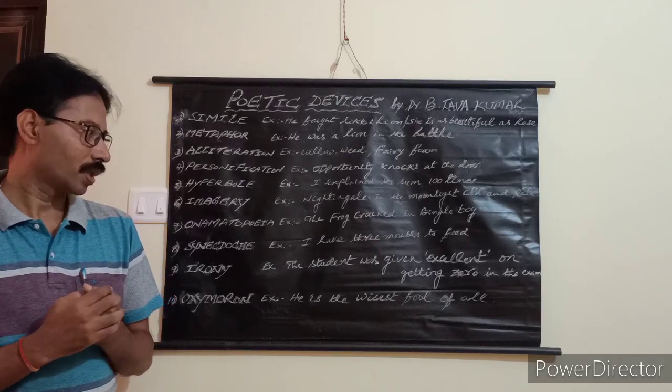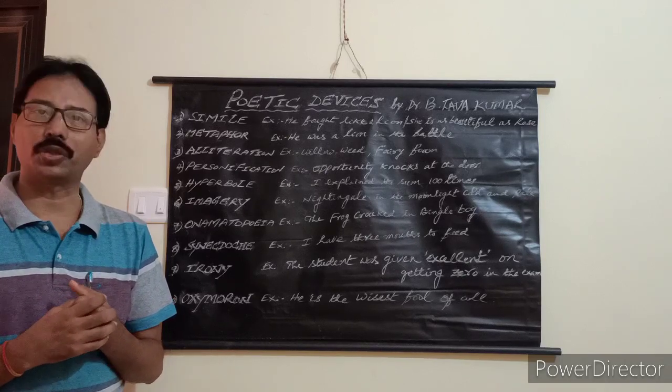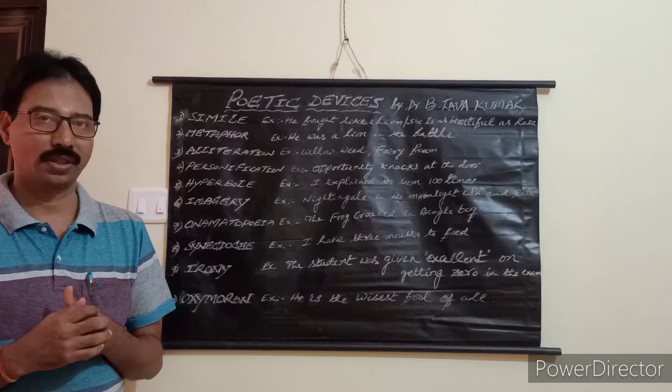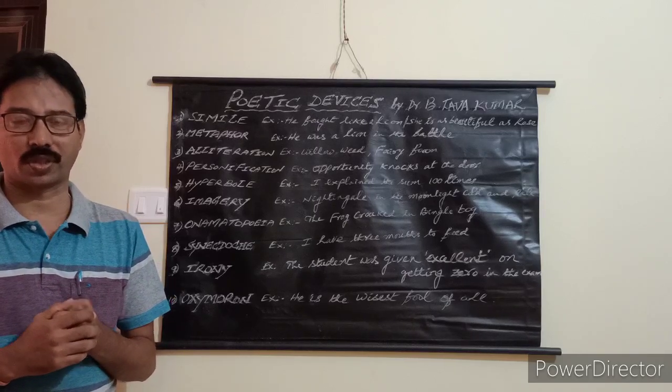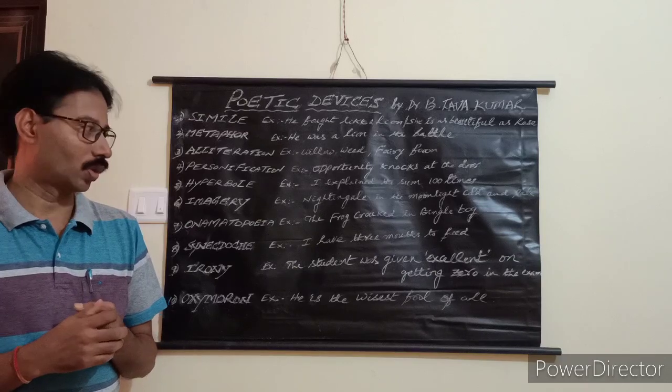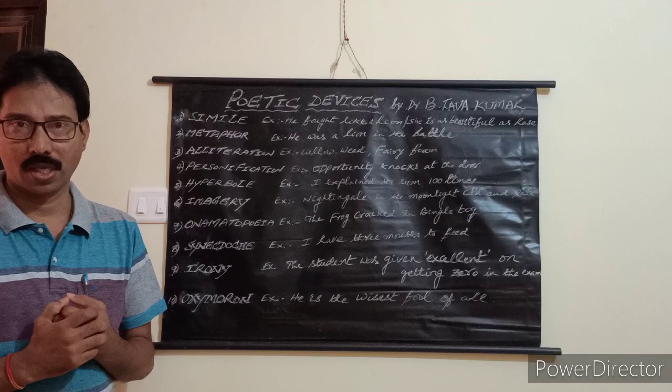For example, the student was given excellent on getting 0 in the exam. I repeat, the student was given excellent on getting 0 in the exam. So, this way of saying is ironical.